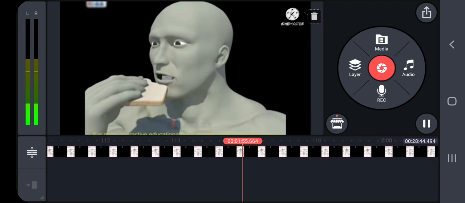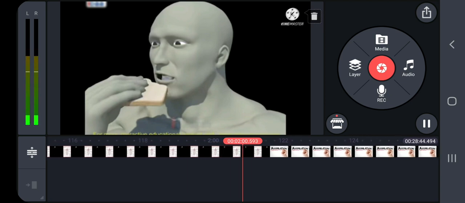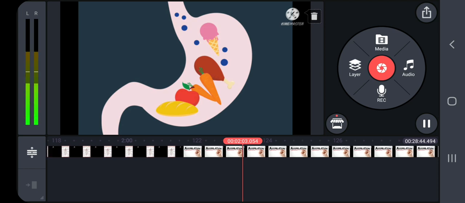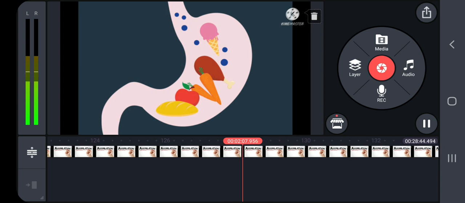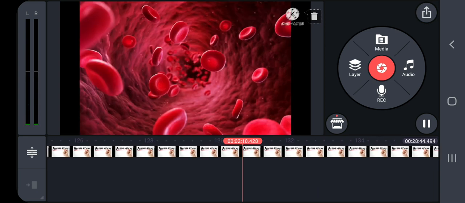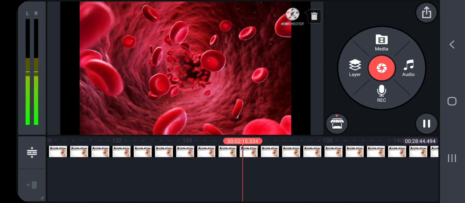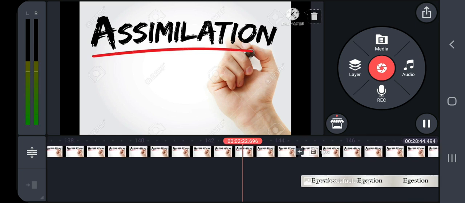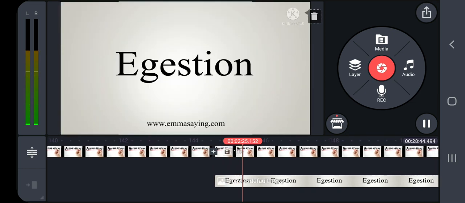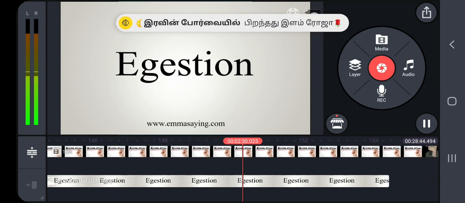The process of digestion involves intake of food, which is called ingestion; breakdown of food into micromolecules, which is called digestion; absorption of these molecules into the bloodstream, which is called absorption; the absorbed substance becoming a component of the cell, which is called assimilation; and elimination of undigested substance, which is called egestion.